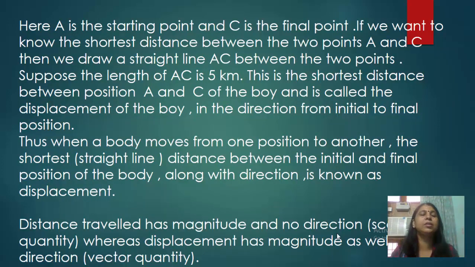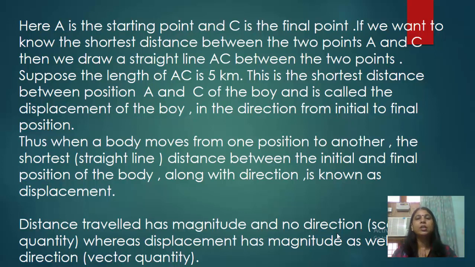Now here A is the starting point. In the figure on the previous slide, A is the starting point and C is the final point. If we want to know the shortest distance between the 2 points A and C, what will we do? We'll draw a straight line AC between the 2 points. Suppose the length of AC is 5 kilometer.